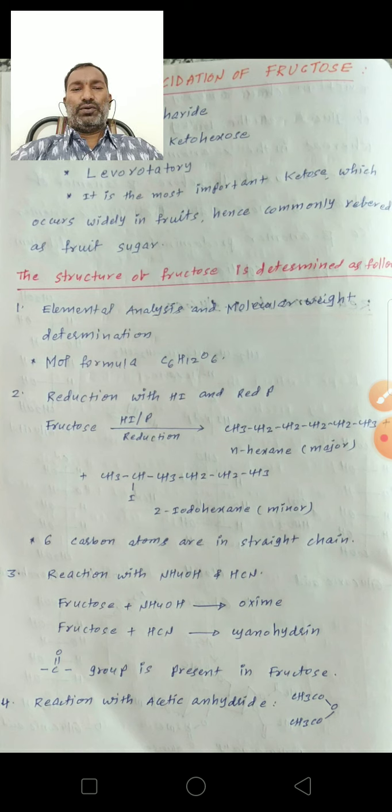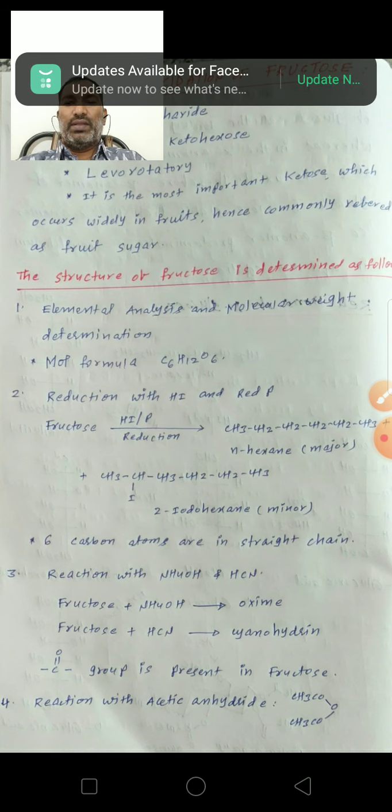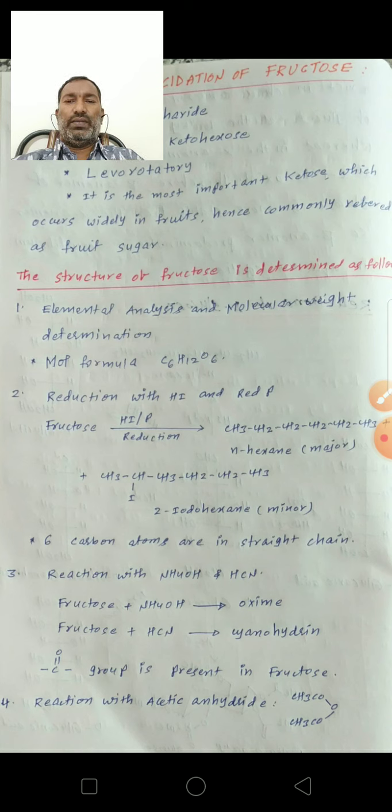The structure of fructose is determined as follows. First, elementary analysis and molecular weight determination. By elementary analysis and molecular weight determination, the molecular formula of fructose is C6H12O6.